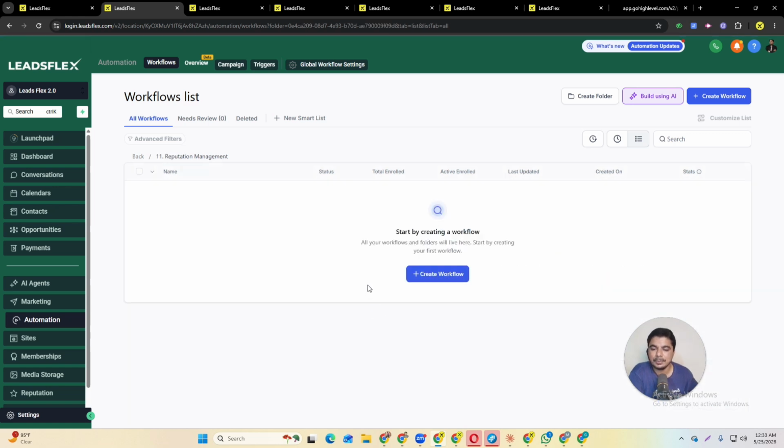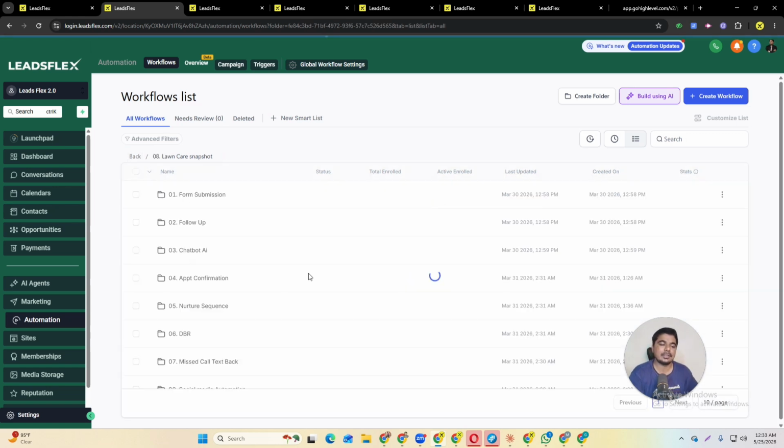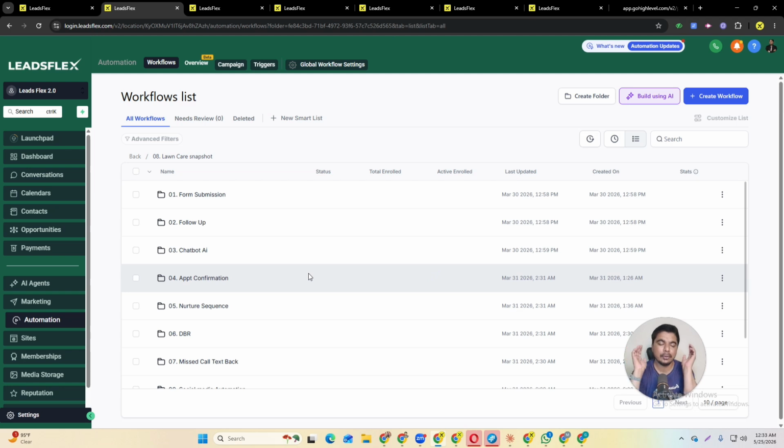Here we have a reputation management system, in which we can manage all reputation, like your Google My Business reviews, your Facebook reviews, your Trustpilot reviews. You can manage all those things in one place. So that's a whole system you will get free of cost.